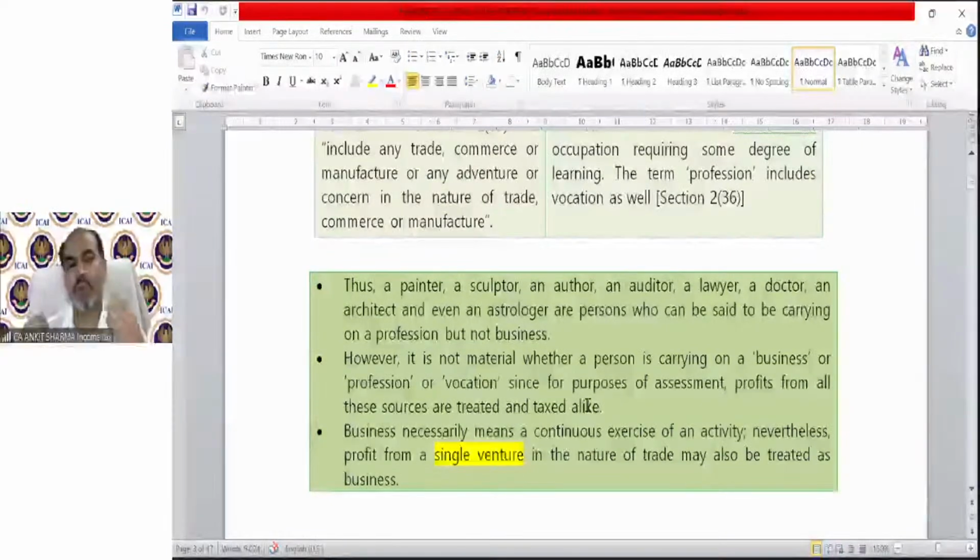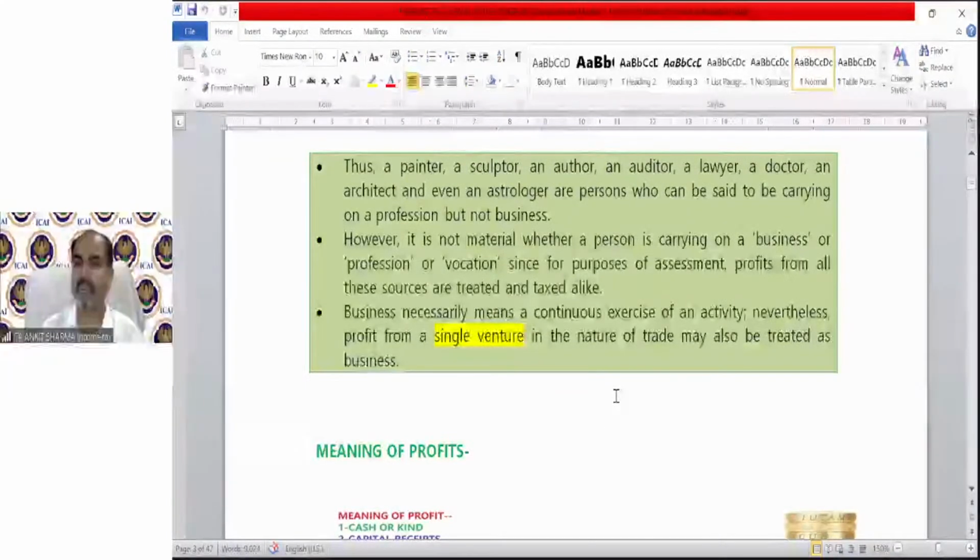So just for your knowledge, we were discussing the difference between a business and a profession. Business necessarily means a continuous exercise of an activity. Nevertheless, profit from a single venture in the nature of trade may also be treated as business. So generally, business means continuing activity, but it does not mean that a single activity will not constitute a business.